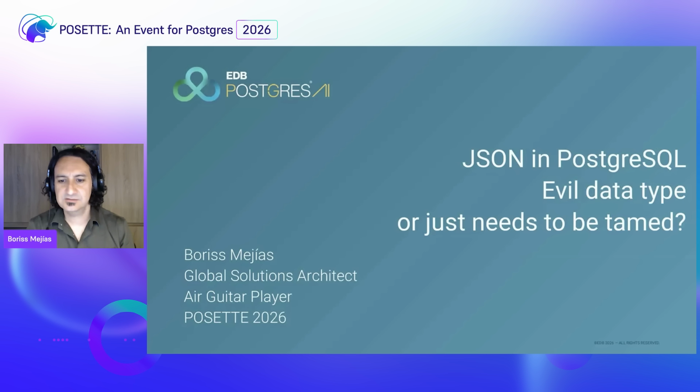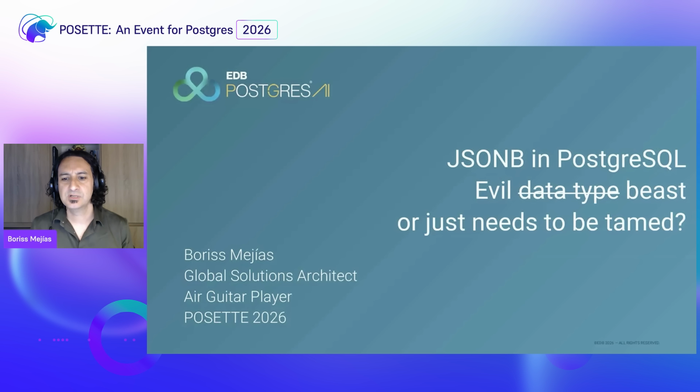So, JSON in PostgreSQL. As I said, there are two data types: JSON, which is the most basic one that just supports the basic stuff, and JSONB. And this is where people start thinking, is this for beast or not? Because I'm seeing some evil behavior. And actually, it is not like that when you learn how to work with it. It needs some comprehension, it needs some care. And we're not going to show you syntax-specific stuff, not super complex queries on JSON. It's more about designing your data schema so that it matches what you need JSON for.